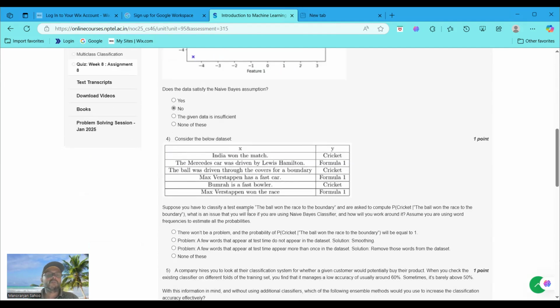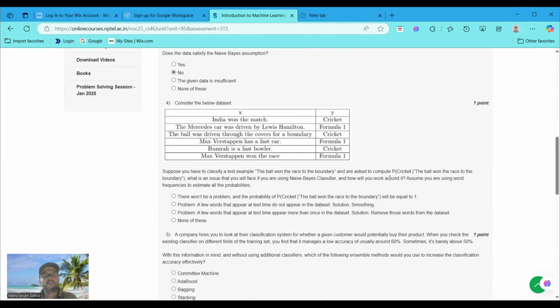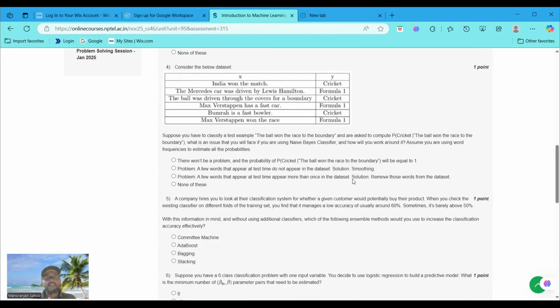Now, moving to question number 4, consider the below data set, some x and y. The question is asking, suppose you have to classify text examples. The ball on the race to the boundary, and you are asked to compute P(cricket | the ball on the race to the boundary).